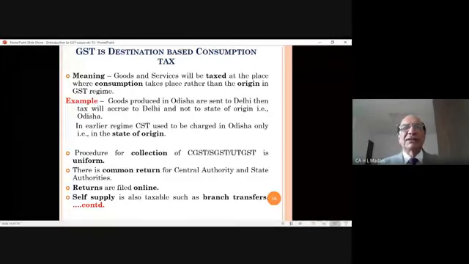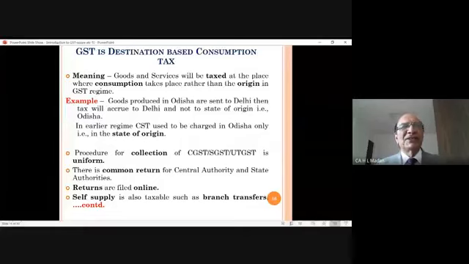Therefore, the government wanted that throughout the country, whatever the location of the taxpayer, even if he is living in a small place, all returns will be filed online, so that the administration is better, planning by the government is better, and there are fewer chances of tax evasion.